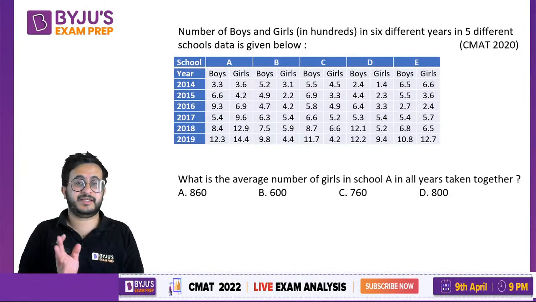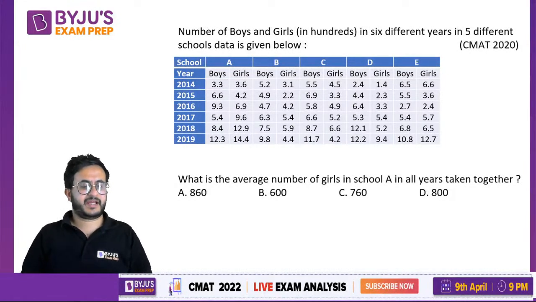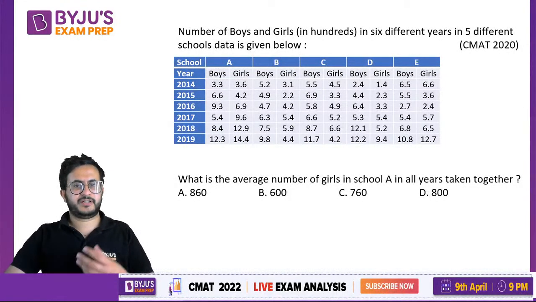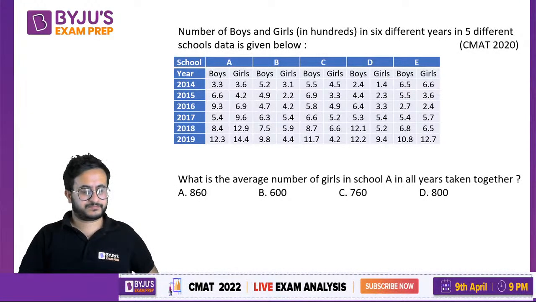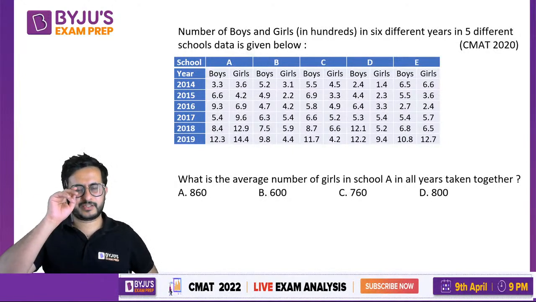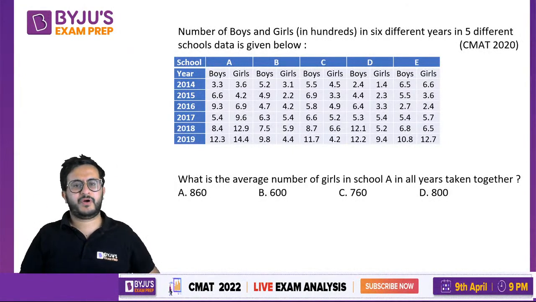No logical thinking required. Like in CAT, you have logical DI, where you have to think logically and answer in many of the cases. Here it is simple calculation. Average निकालना है, उनको add करना है और divide करना है.